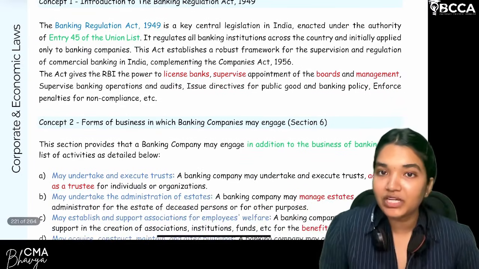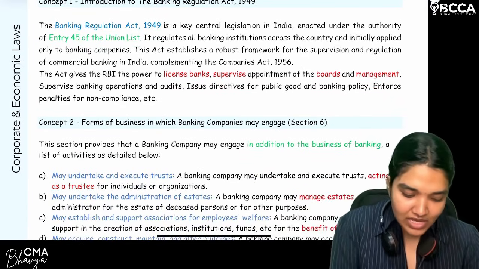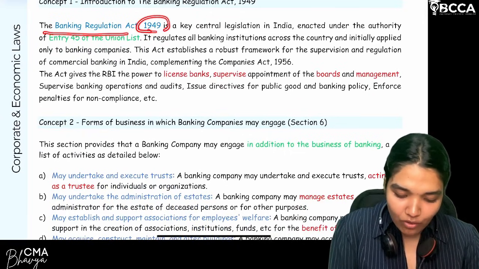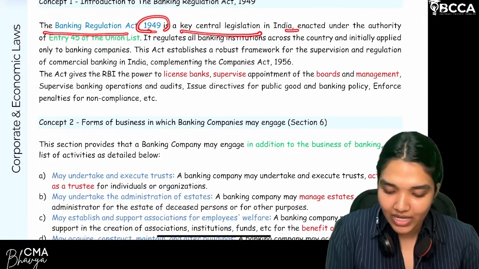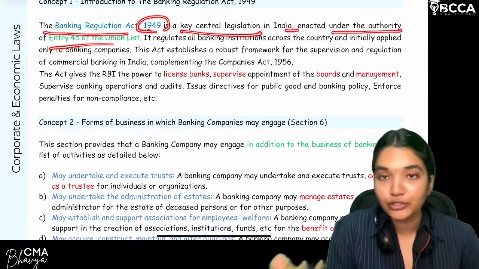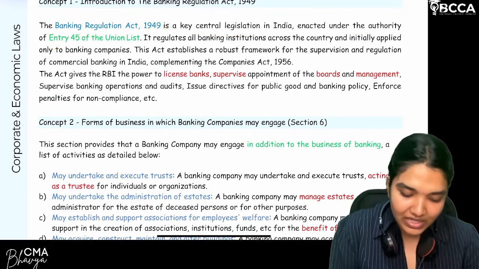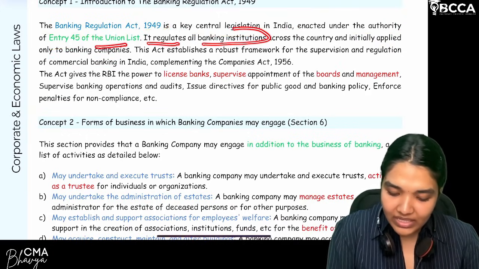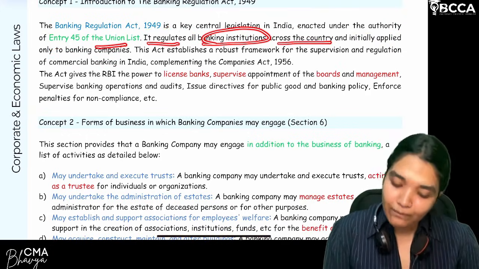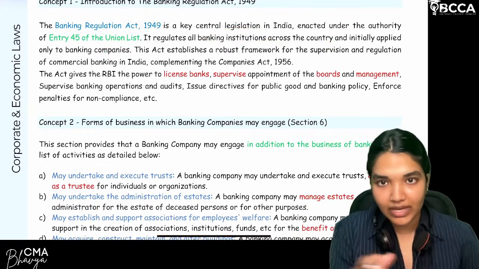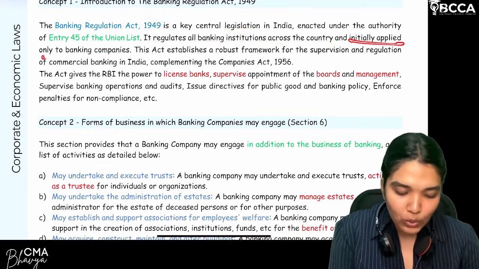So let's have a quick revision of the introduction. The Banking Regulation Act 1949 is a key central legislation in India, enacted under the authority of Entry 45 of the Union List. It regulates all banking institutions across the country, but initially it was applied only to banking companies.